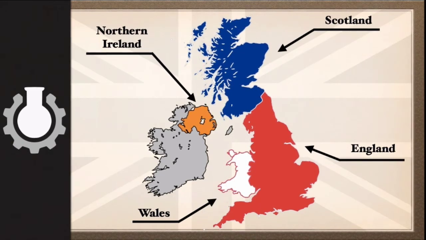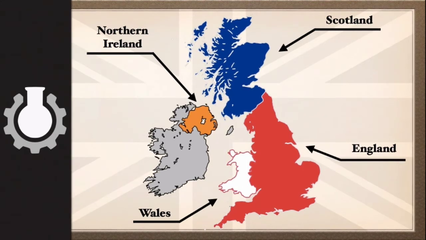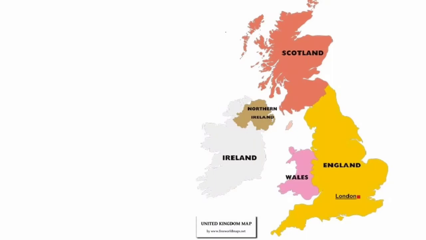The region which is shown by orange color in this image is Northern Ireland. The total area of Northern Ireland is about 14,000 square kilometer and the capital city is Belfast.